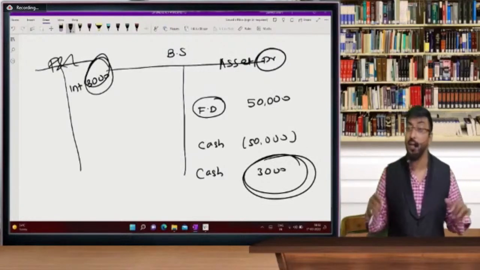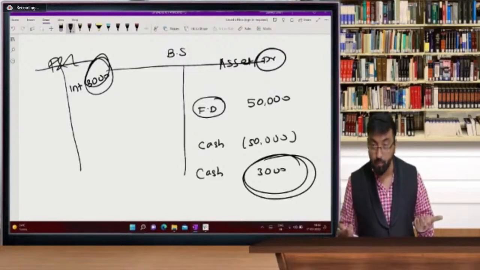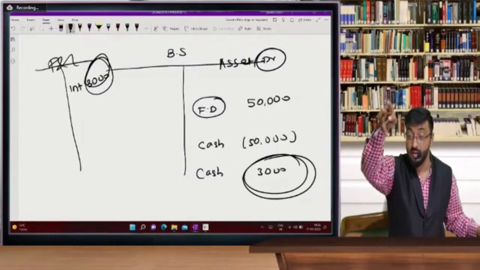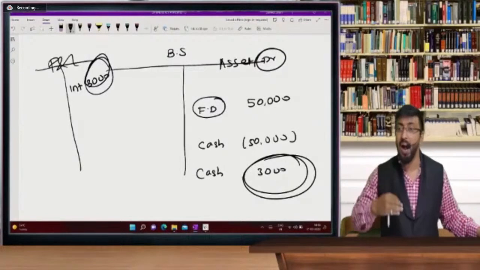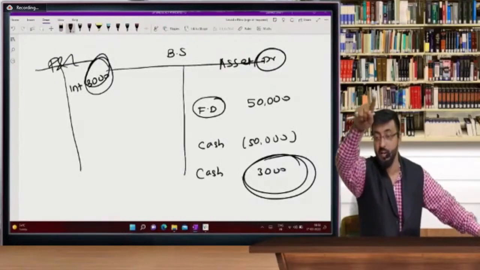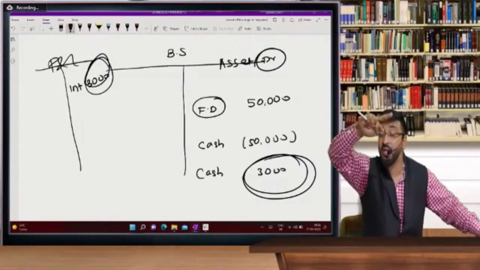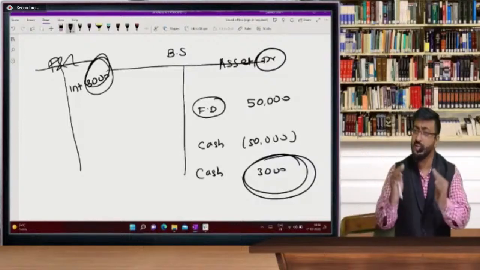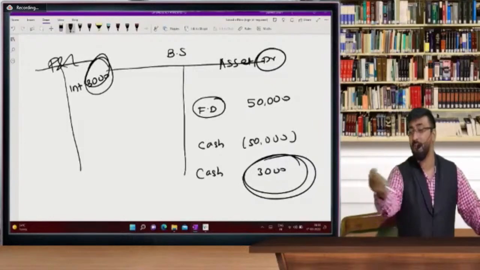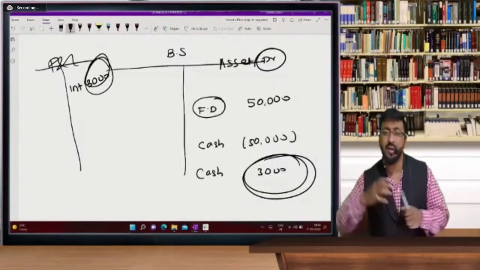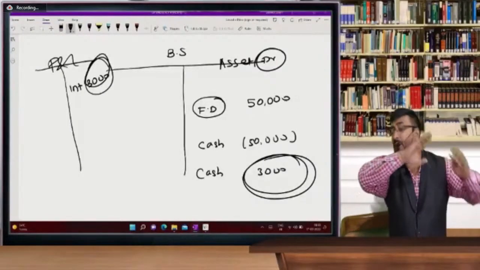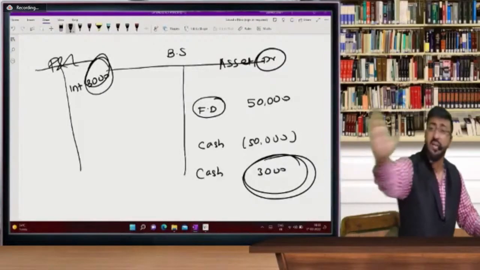Sir, when will I think that my accounts is getting improved? Sir, when you can visualize your financial statements, how it is getting reflected. My accounts is best only because I can visualize this treatment in financial statements, in balance sheet and in profit and loss account. It is very easy for me to visualize this. I can reflect it in a fraction of a second. If you ask me any entry, I can visualize that journal entry to balance sheet and P&L journey. It comes in front of me in a flash, how it will move ahead.